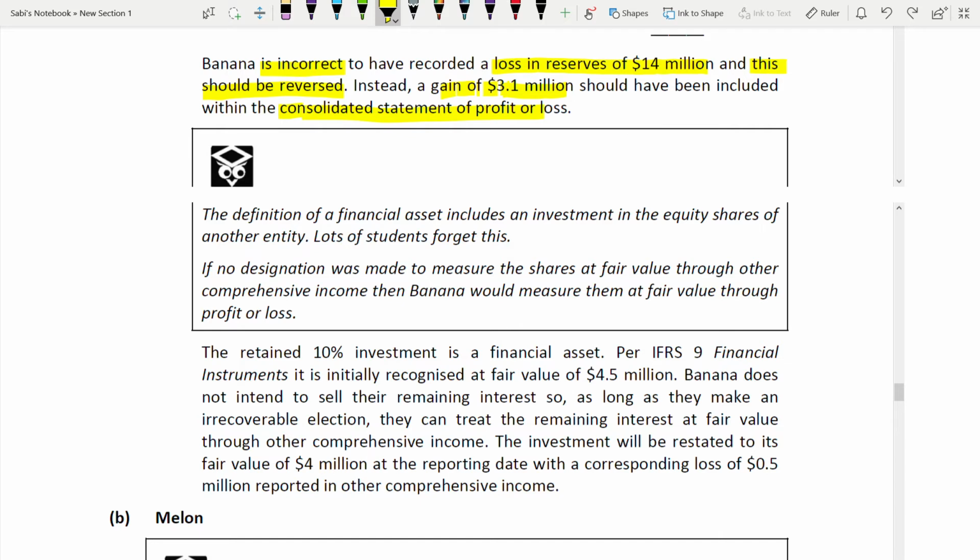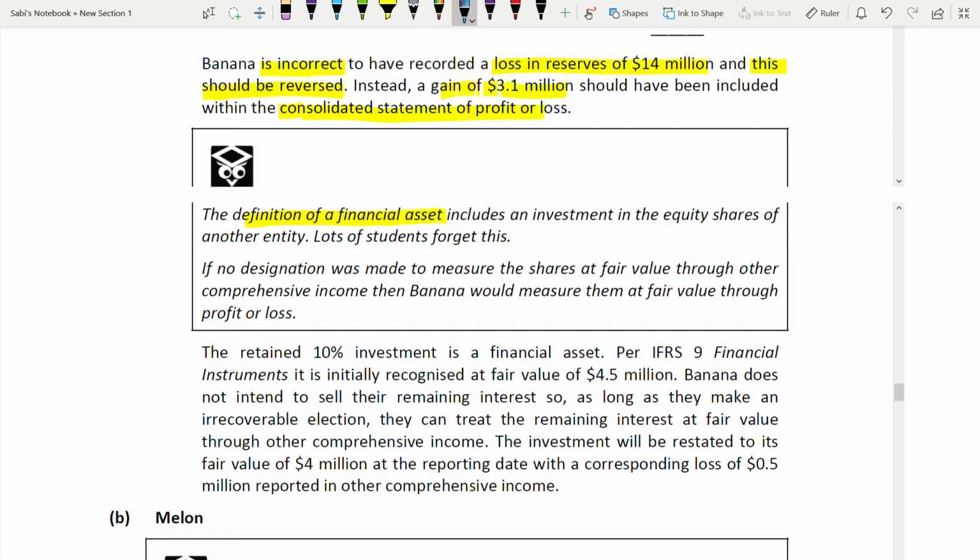Why is the definition of financial asset important? Because your last paragraph talks about that. What is the definition of financial asset? It includes an investment in the equity shares of another entity. Lots of students forget this. This shows that students have a lack of knowledge, or even though they have knowledge, it is incorrect knowledge